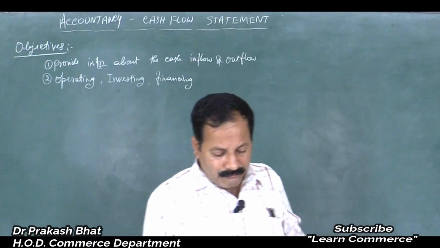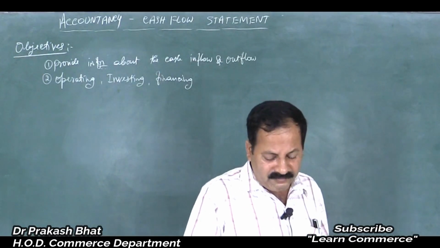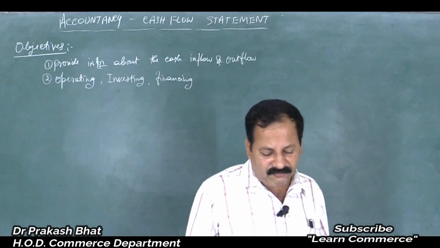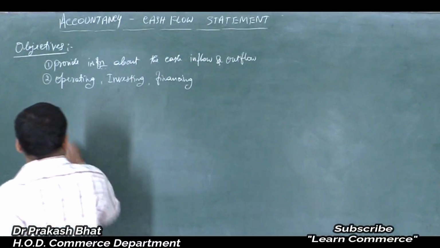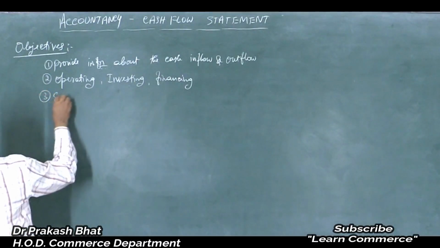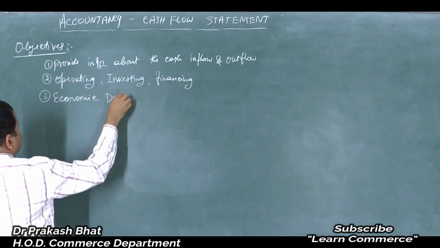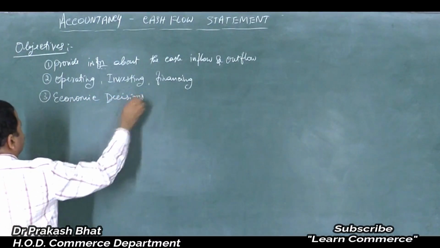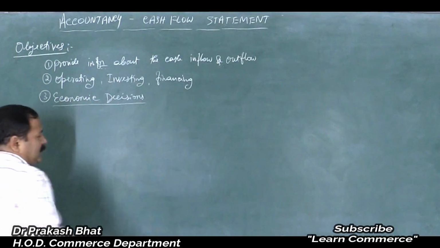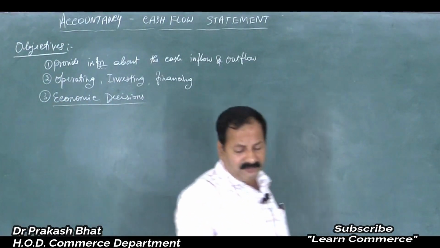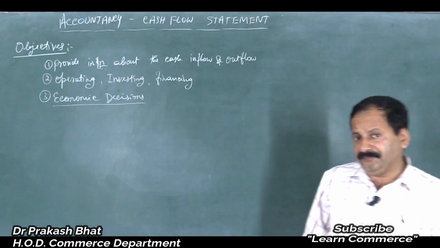Now let us move on to the next part. The next point, economic decisions. What do you mean by economic decisions? The decisions related to money matter, isn't it? Very, very important.